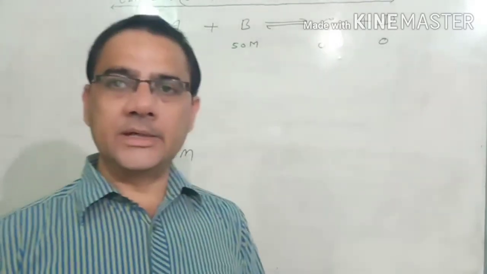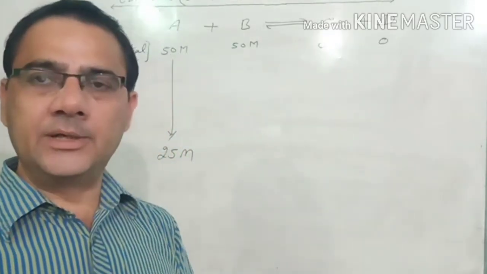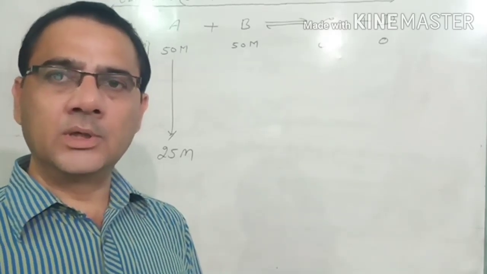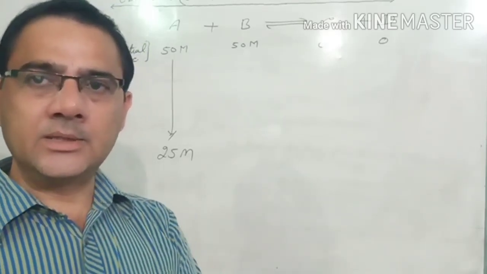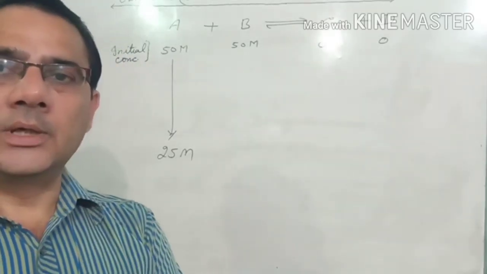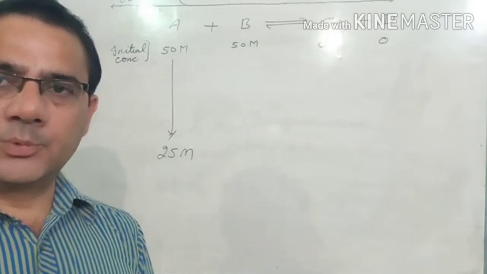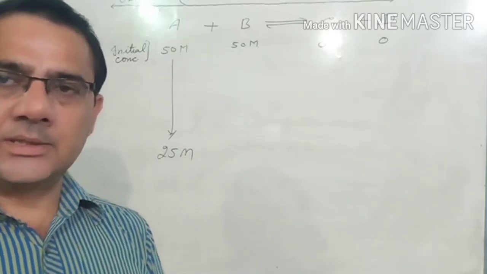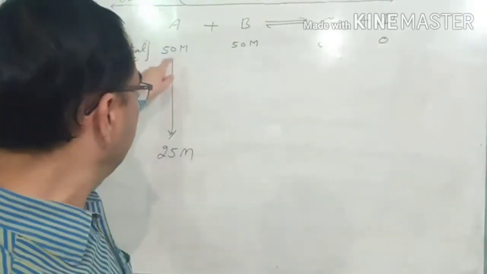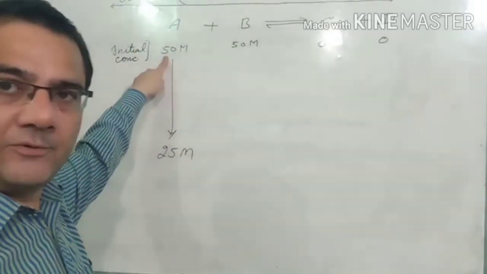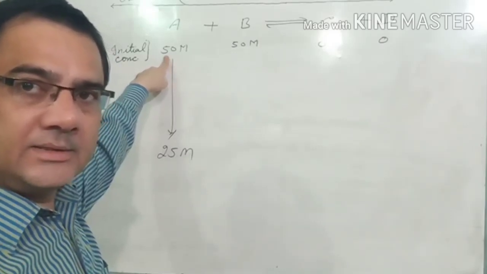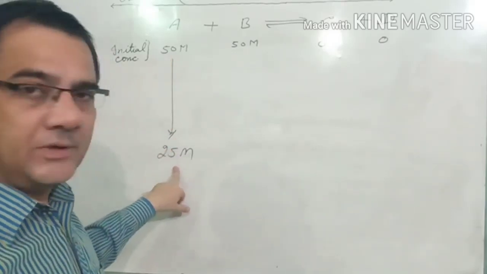Actually, as the reaction proceeds, the concentration of the reactants always goes on decreasing, and at the same time the concentration of the product always goes on increasing. That is why, when we take the initial concentration of A as 50 M, after 20 minutes its concentration will definitely be less than that, maybe 25 M.